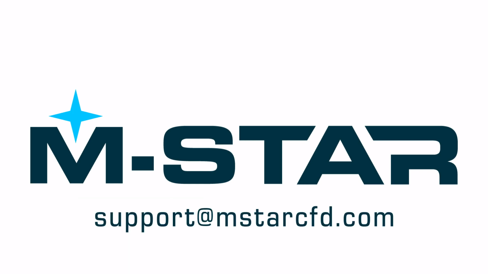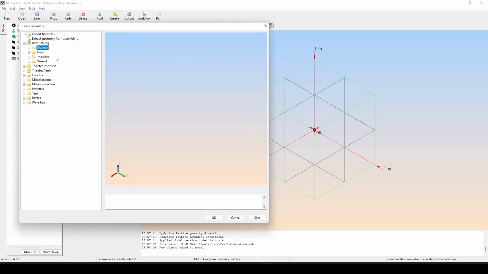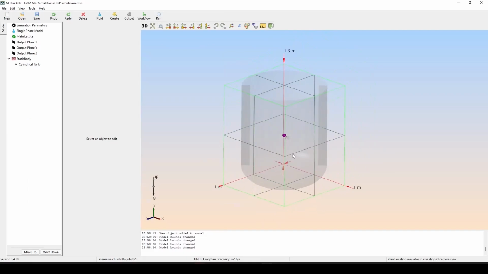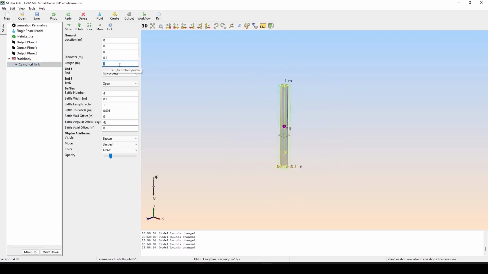Today we will be learning about systems with accelerations or shaking. Let's start with a static body cylindrical tank. And I'm going to make this look like a cup or glass. So let's make it a little smaller.